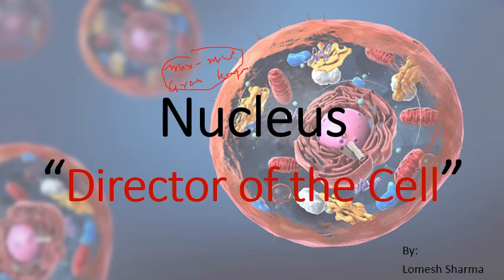In this presentation, I will discuss the historical background of the nucleus, its occurrence, position, number and shape, size of the nucleus, its chemical composition, and the ultrastructure of the nucleus, which is made up of the nuclear membranes, then the nuclear pore complex, nucleoplasm, and one dark stained structure inside the nucleus, which is known as the nucleolus. So these are the topics that I will try to cover in this presentation. Let's dive in.